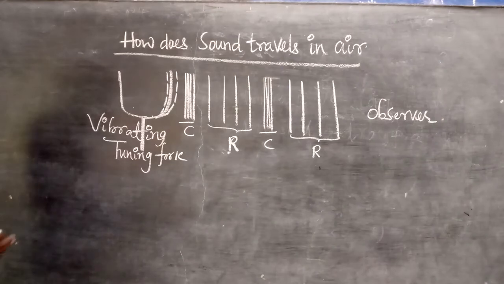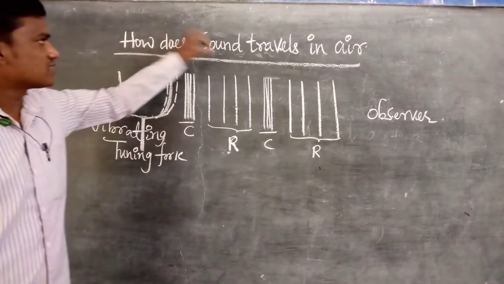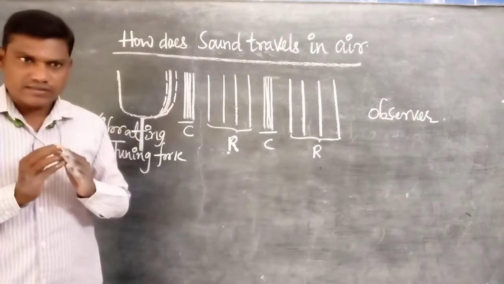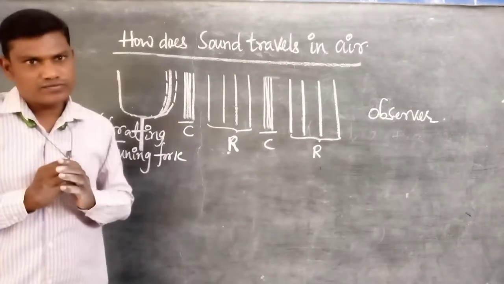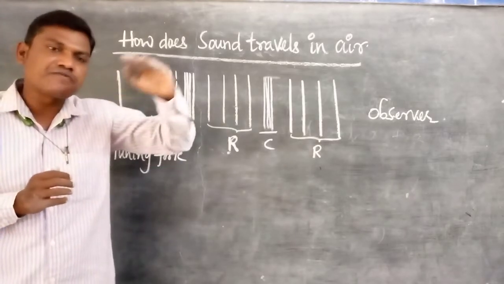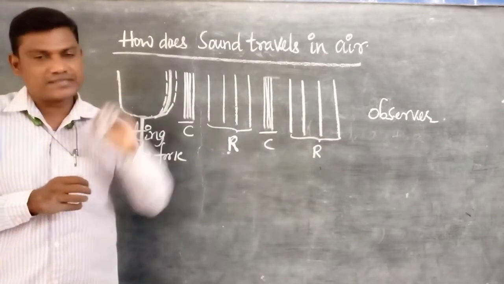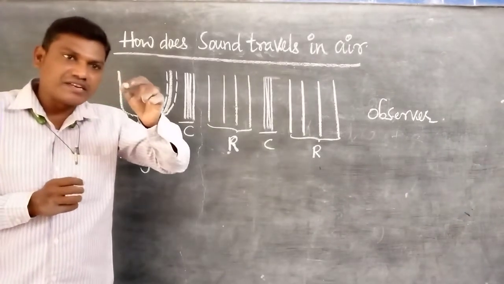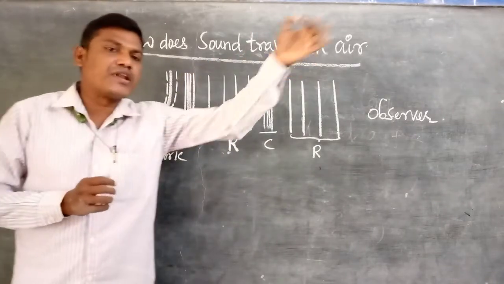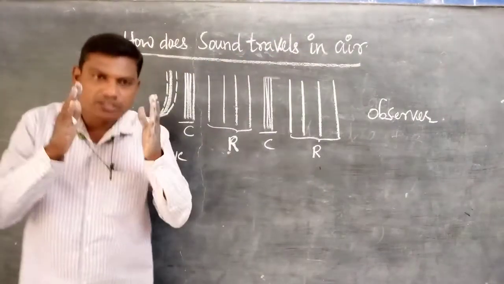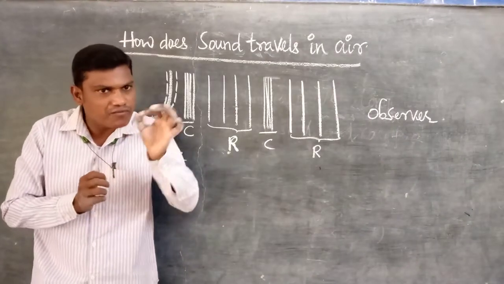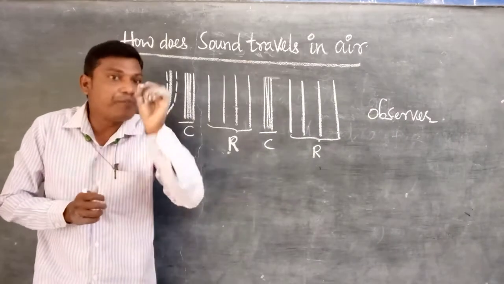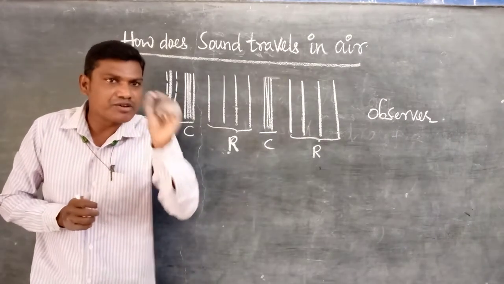So, let me come to that. How does sound travel in the air? Sound travels in the form of compressions and rarefactions through the air, because it is a longitudinal wave. Listen very carefully: sound travels in the form of compressions and rarefactions through the air because it is a longitudinal wave.